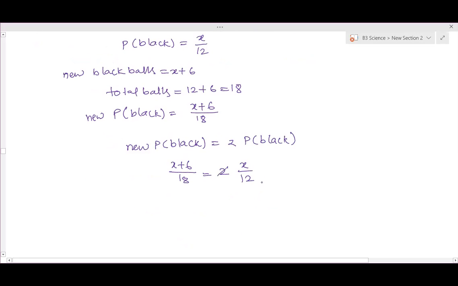So 2 into 18 by 12 gives X plus 6 equal to 3X. So 6 is equal to 2X, X is equal to 3. Okay, ma'am, I took X as X, not X plus 6. That's why. Black balls are X plus 6 there.